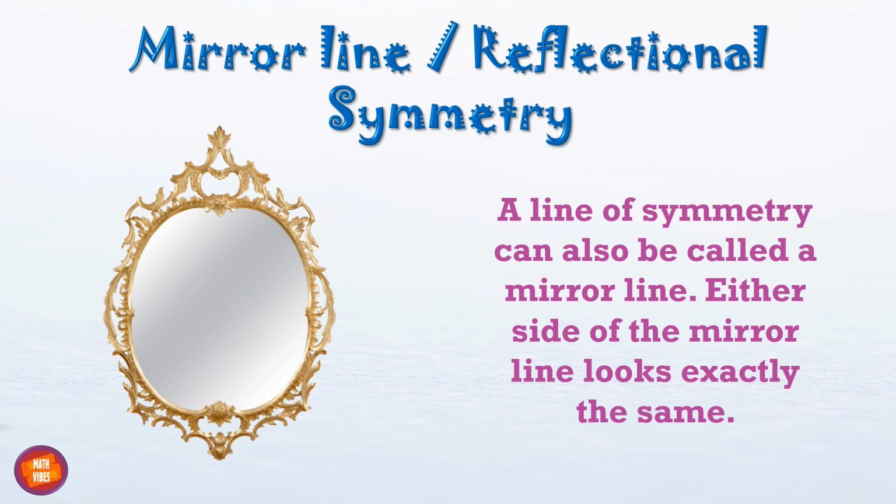But when we talk about a mirror line, then a mirror line is an imaginary line. You have to imagine that there is a mirror in between the two things that you are seeing, whether they are symmetrical or not. कि अगर आप उस चीज को मिरर में देखोगे तो मिरर में वो फ्लिप होके वो चीज उससे सिमेट्रिकल बनेगी कि नहीं बनेगी. और ये जो इमेजिनरी लाइन होती है इसको हम बोलते हैं मिरर लाइन.